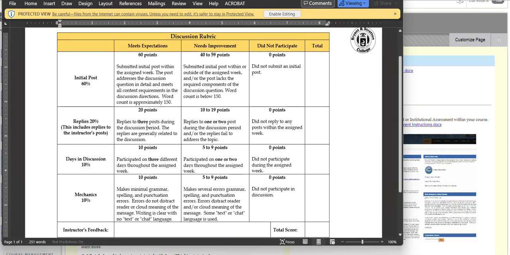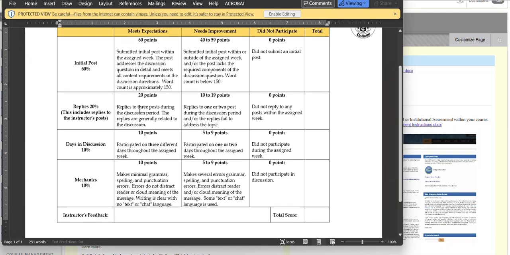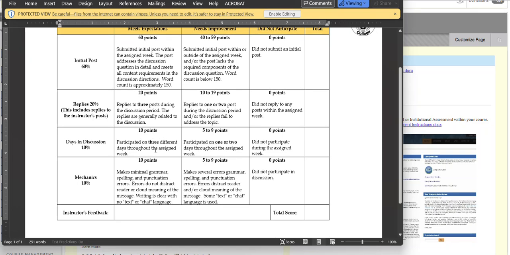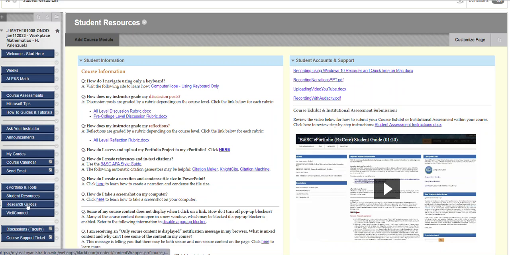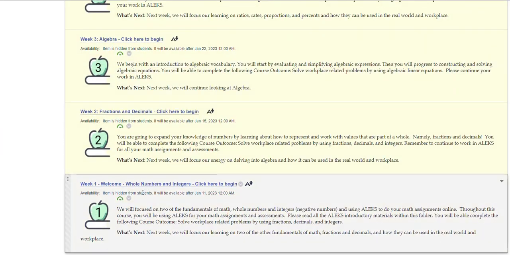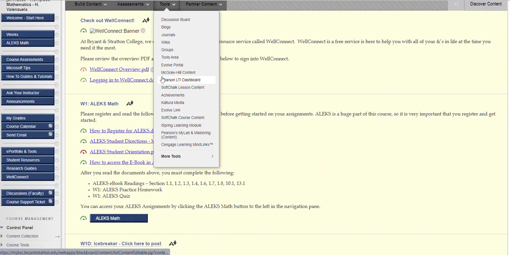Remember, you have to reply to 3 posts during the discussion week. You can reply to me, reply to a couple of classmates, and you want to be in discussion on 3 different days during the discussion week. Make sure you double check your posts so there are no grammar or punctuation errors. And then in student resources, you're going to find the reflection rubric as well that you'll want to take a look at. Okay, let's go back to weeks. I'm going to go back to week 1.